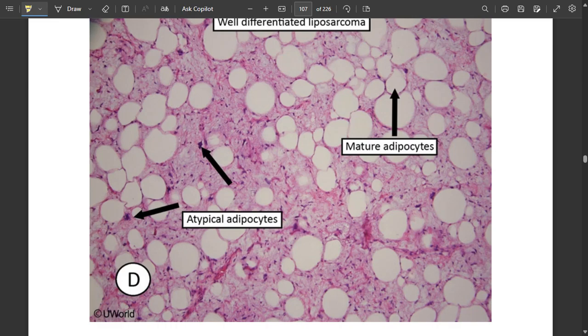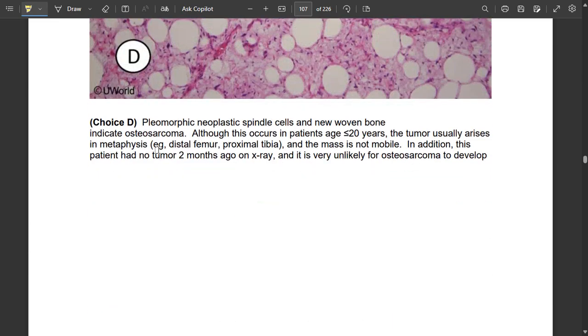So there are adipocytes, and there are atypical adipocytes as well. The arrows point out atypical adipocytes with hyperchromatic nuclei. Pleomorphic neoplastic spindle cells and new woven bone indicate osteosarcoma. So spindle cells are present, and new woven bone indicates osteosarcoma.